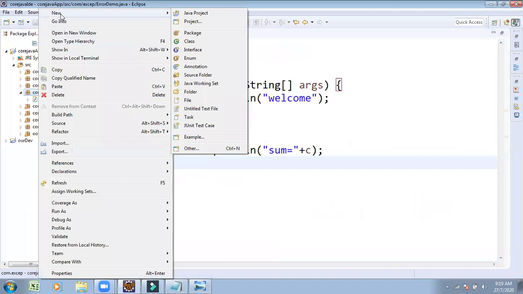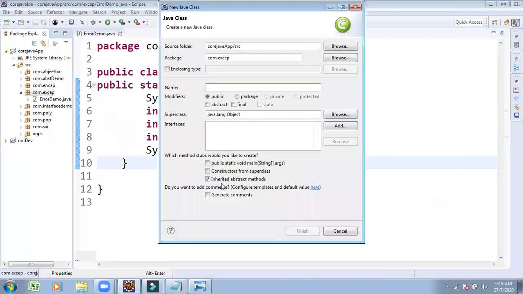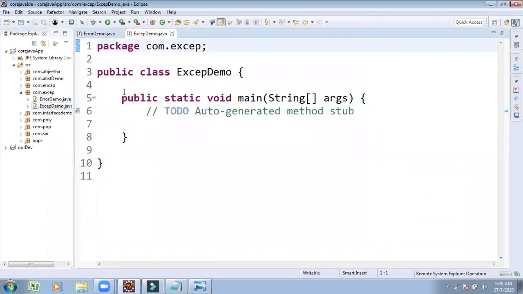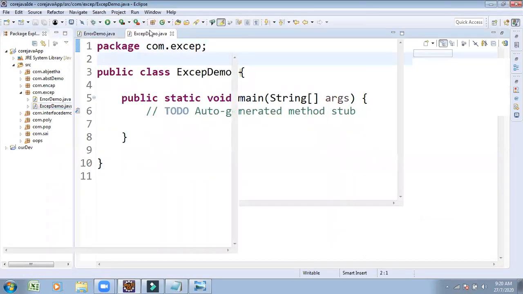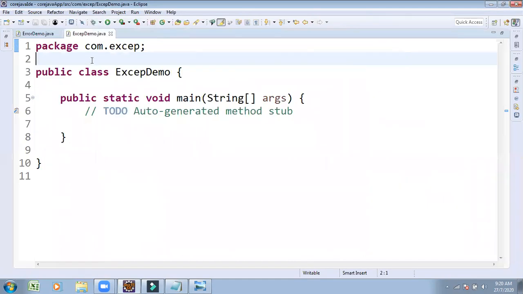New class, ExceptionDemo. public static void main(String[] args), the main method, is for starting the program execution. After writing this, plan to take two numbers dynamically.